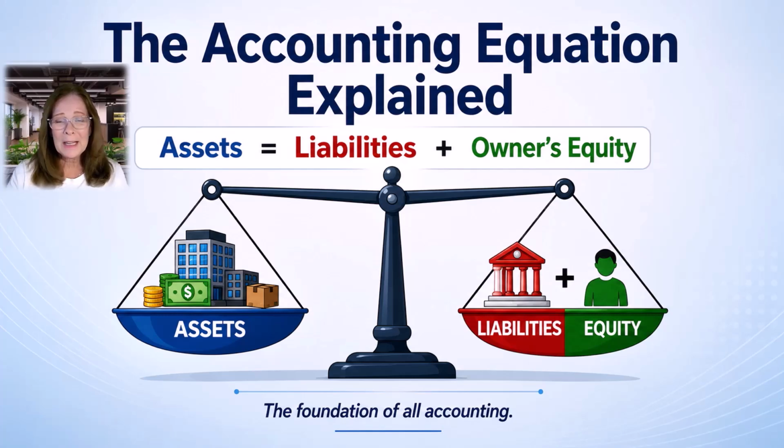Hello there. The accounting equation is one of the most important concepts in accounting and states that everything a business owns, its assets, equals everything it owes, its liabilities, plus the owner's interest in the business. Assets equals liabilities plus equity. It may look simple, but it's actually the foundation of the entire accounting system. Every journal entry, every financial statement, and every balance sheet ultimately comes back to this equation. Assets equals liabilities plus owner's equity.